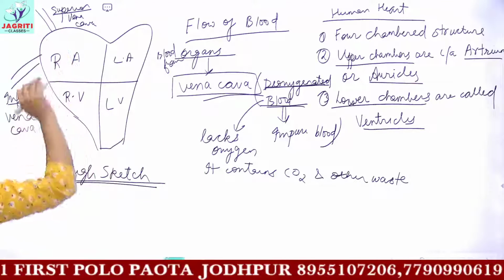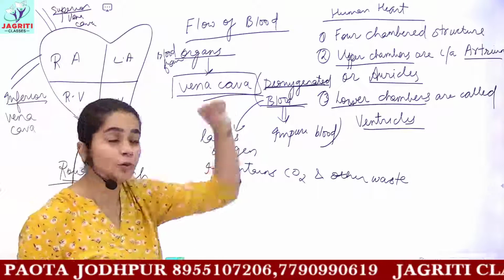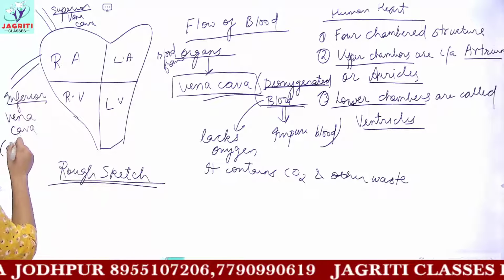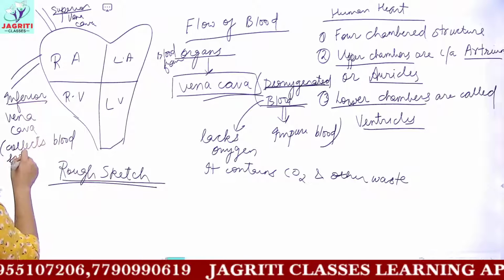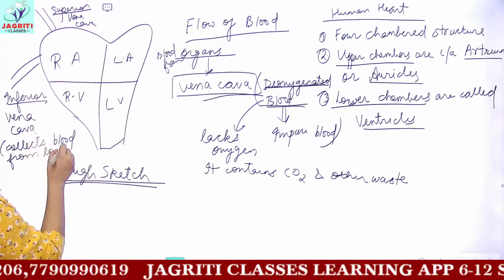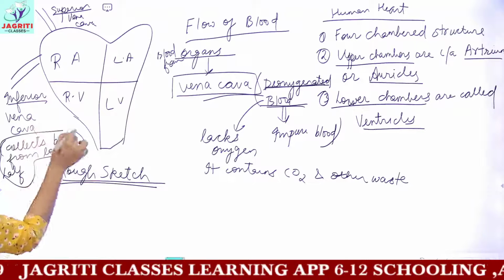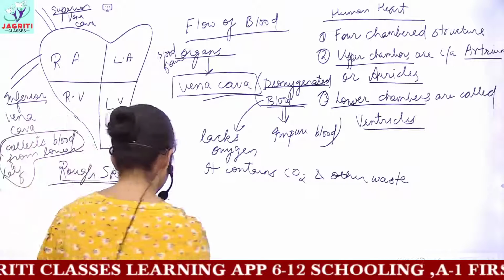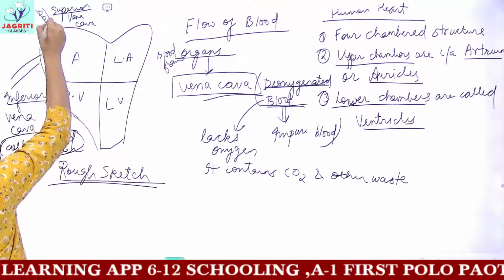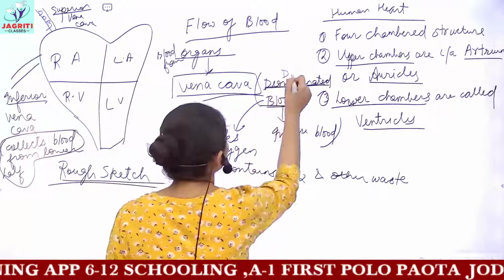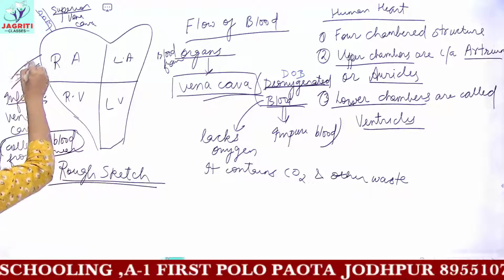So we have two kinds of vena cava. This vena cava, that is your blood vessel, collects the blood from the upper half of the body, and inferior vena cava collects blood from organs present in the lower half of the body. So these are the functions of these vena cava, and these vena cavas are bringing which kind of blood? They are bringing deoxygenated blood, which we are abbreviating as DOB, okay? So this is also containing deoxygenated blood.